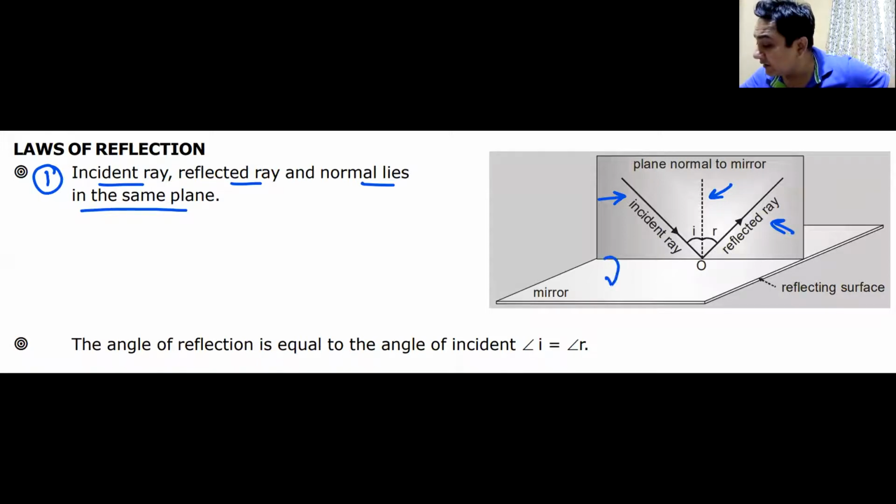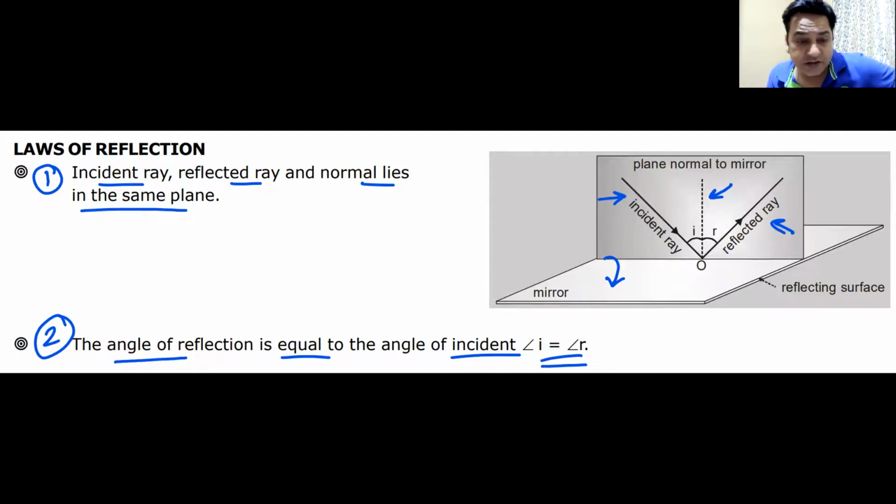This is my reflecting surface, or your boundary between two mediums. Law number 2: the angle of incidence and angle of reflection are one and the same. Do we understand this? Please note down these two laws. I'll give you a minute to do it.